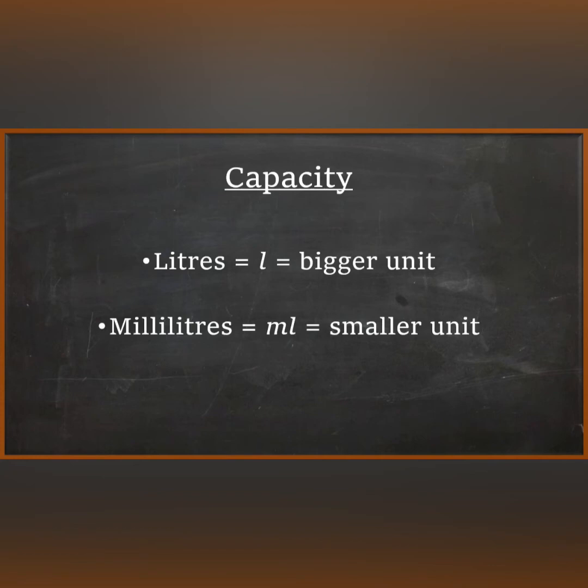Liters is represented by small l, as you can see on your screens, and milliliters is represented by ml. Liters is the bigger unit and milliliter is the smaller unit of capacity.